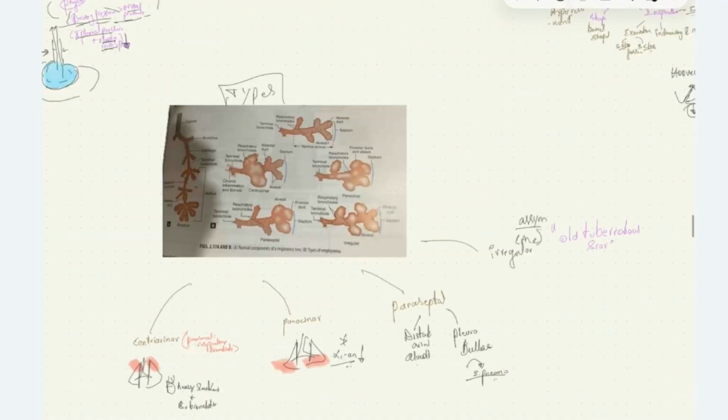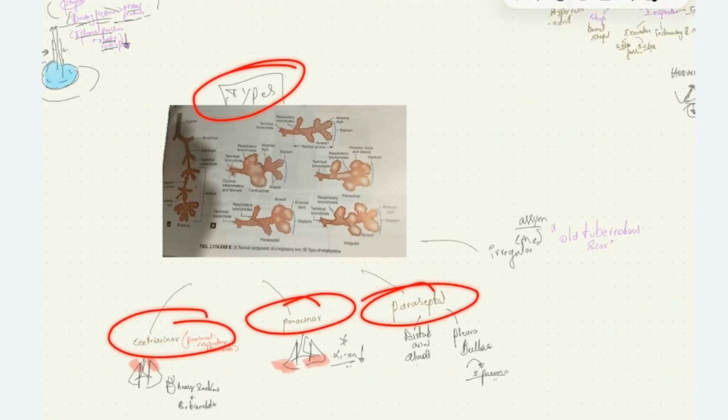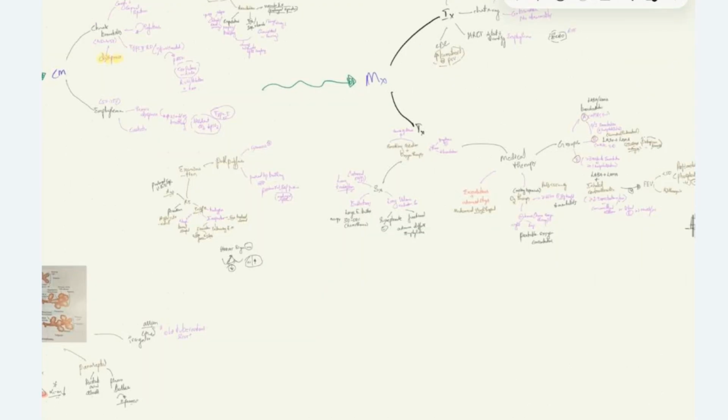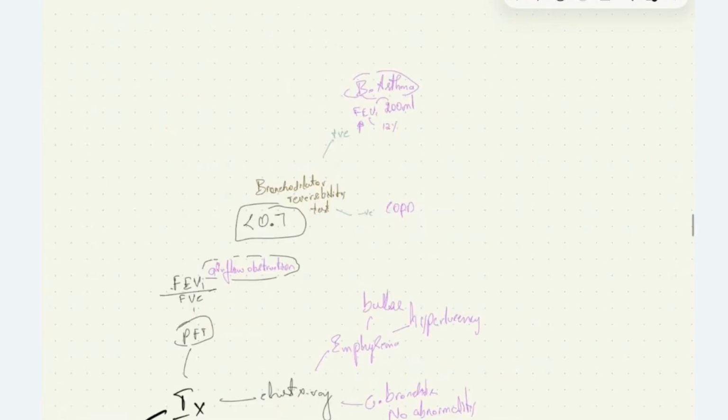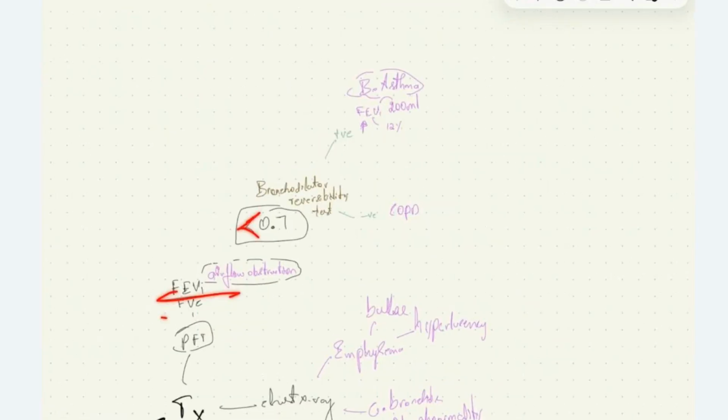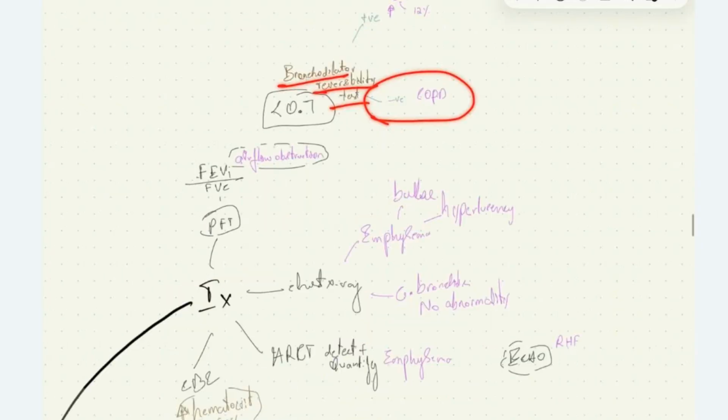We have 4 types of emphysema. Those are centriacinar, panacinar, paraseptal, and irregular type. Irregular type is the most common one. Investigation: we have PFT, pulmonary function test, where if the FEV1 by FVC ratio is less than 0.7, it is diagnostic of this condition. And also, the bronchodilator reversibility test should be negative. Consider the patient as COPD.